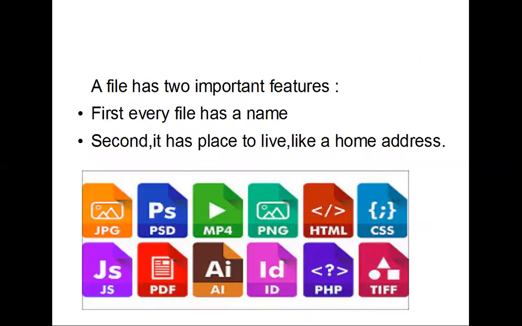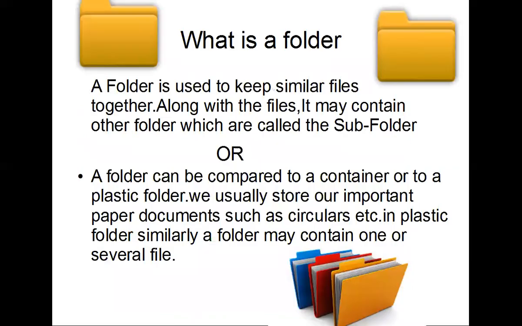Next, a file has two important features. Number one, every file has a name. Secondly, it has a place, where it lives, like a home address. Examples are JPG file, PSD file, MP4 file, PNG file, HTML file, CSS file, JS file, PDF file, AI file, etc.